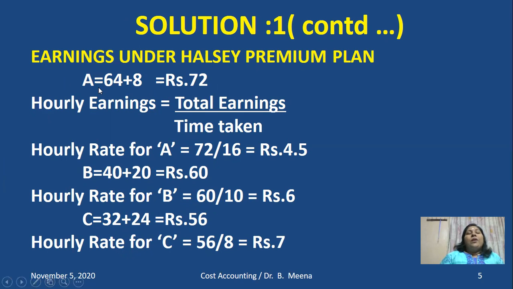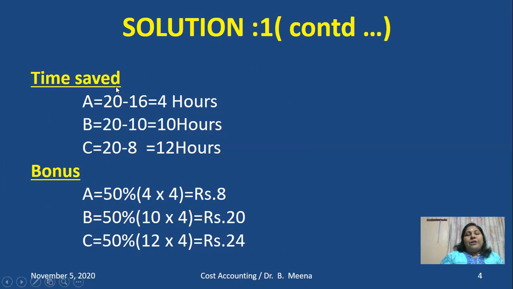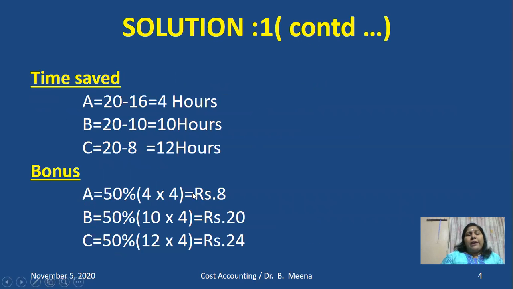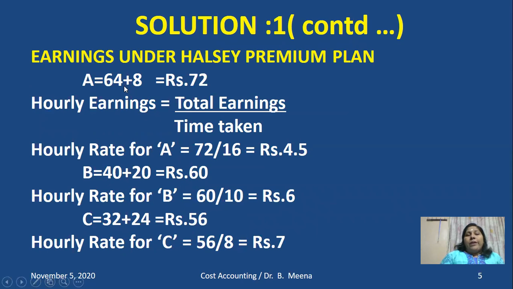A is equal to, what is the time wages of A? 64. Am I right? 64. And what is the bonus of A? 8 rupees. So that's what I added over here. 64 plus 8, 72 rupees.